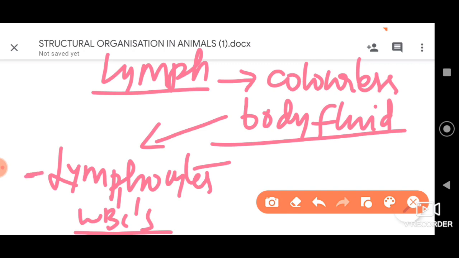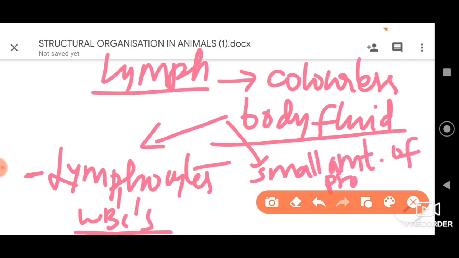Under that, let me tell you one more point. They generally do not possess much protein; only a very small amount of proteins can be found in the lymph.